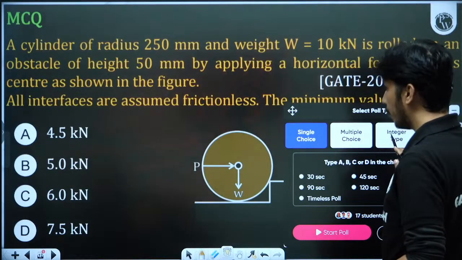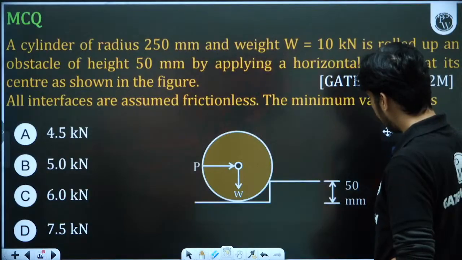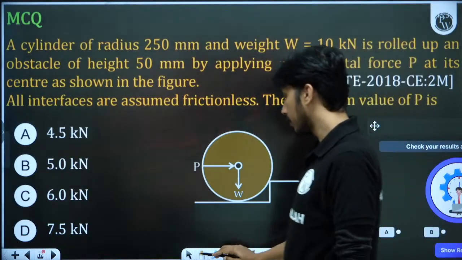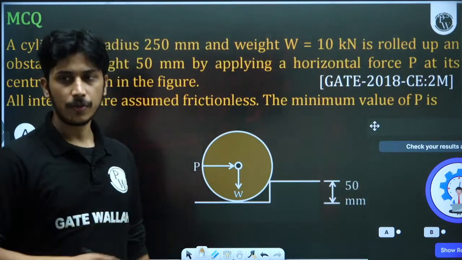So let me start the poll also. This is a timeless poll. Anytime you can give the answer, until I end this. I will come at 3:40 and I will solve this question. So just give me 5 minutes.